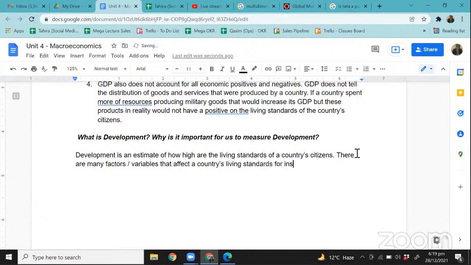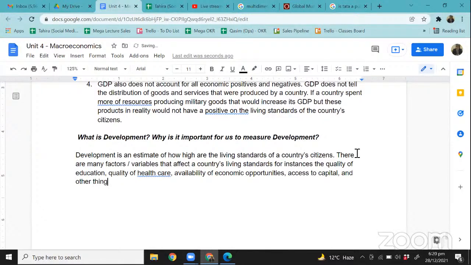For instance, quality of education, quality of healthcare, availability of economic opportunities like jobs, or to start a business, access to capital, right?